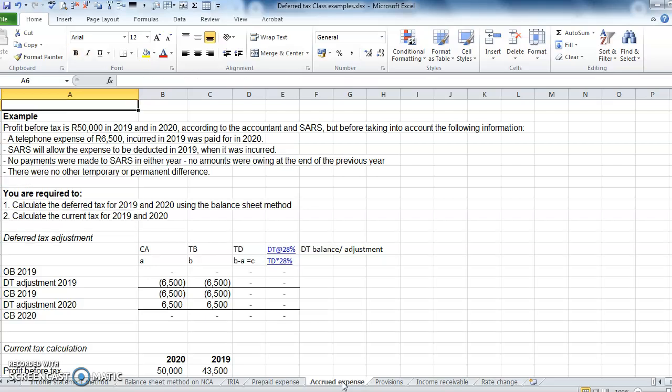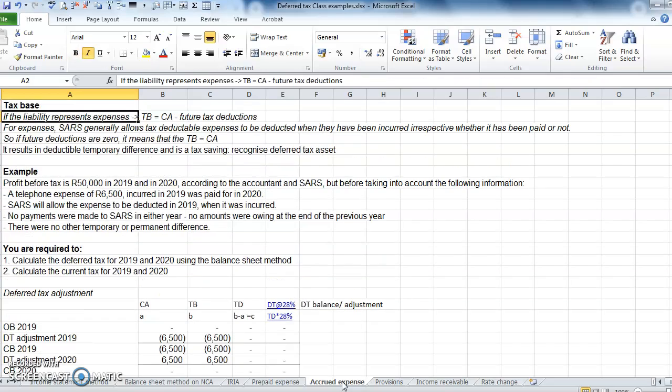So because the deduction was allowed in 2019, our tax base is equal to our carrying amount. So our carrying amount for our accrued expense was 6,500. We have the tax base of 6,500, so there's no temporary difference, right?